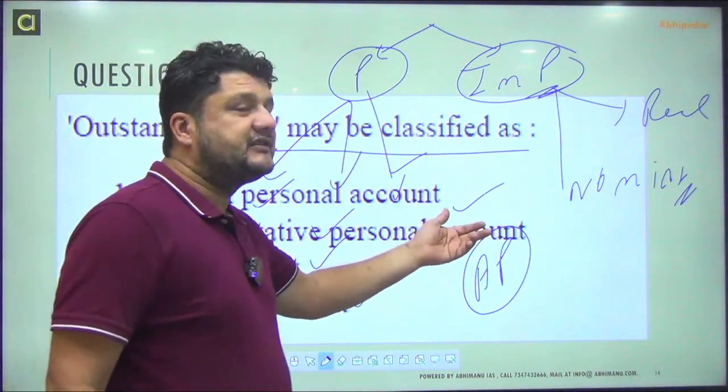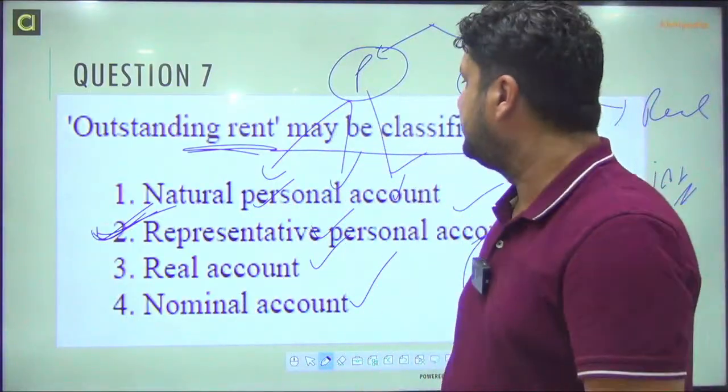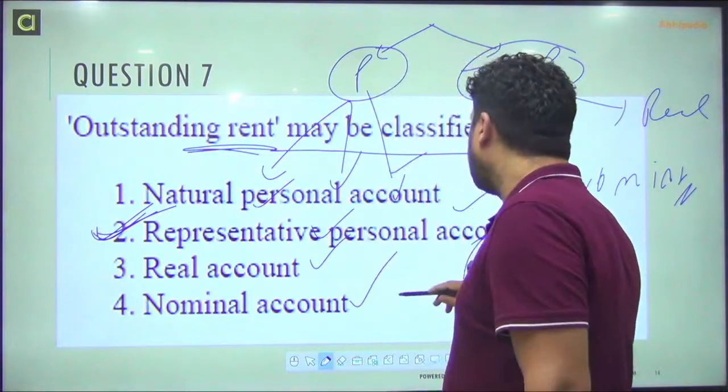And what is the representative personal account, and what is the difference between representative personal account and artificial person?